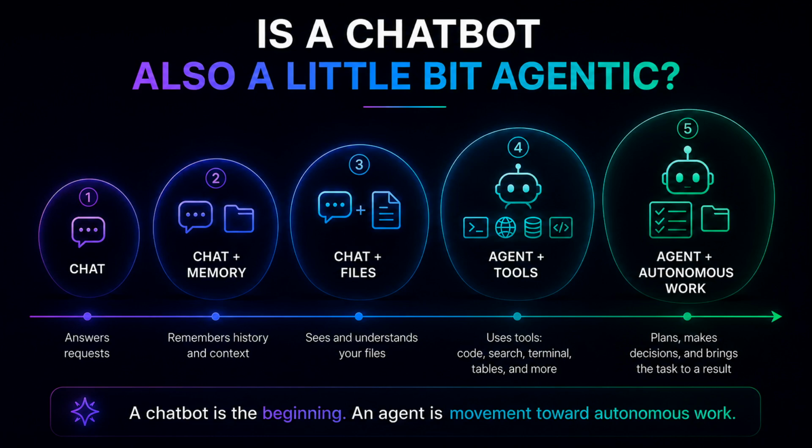So again, a chatbot can be seen as the beginning of this spectrum. Chat, then chat with memory, then chat with files, then chat with tools, then a system that can act across several steps, then a system that can work more autonomously inside a defined environment. The border is not always sharp, but the direction is clear. More context, more tools, more permissions, more ability to complete work. That is what people usually mean today when they talk about AI agents.